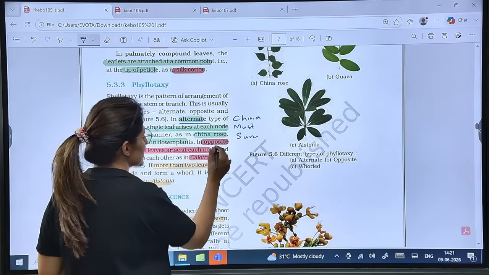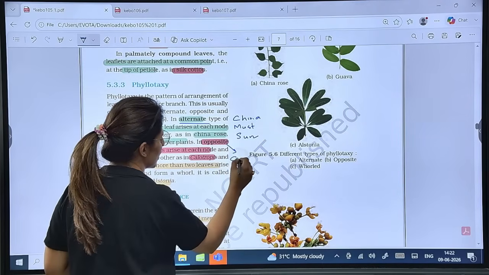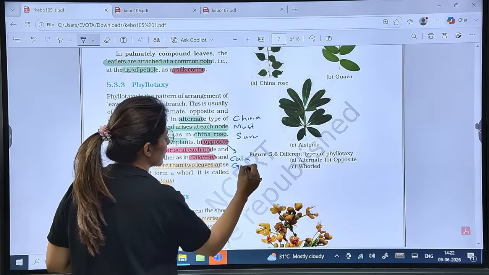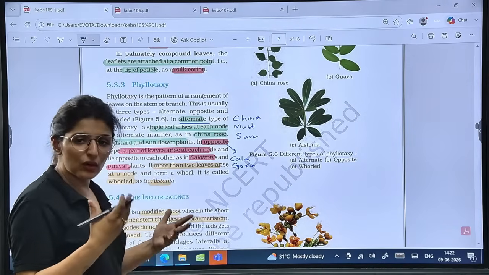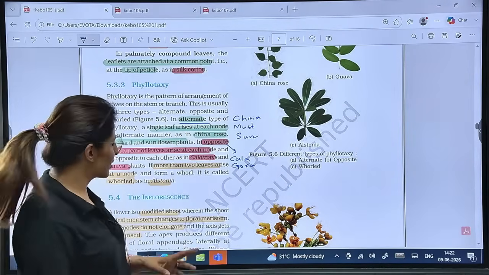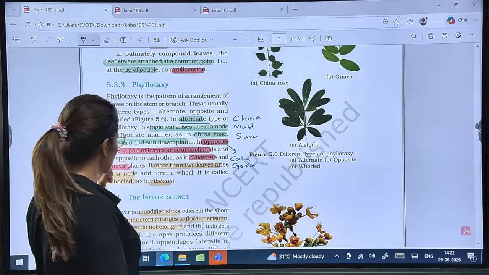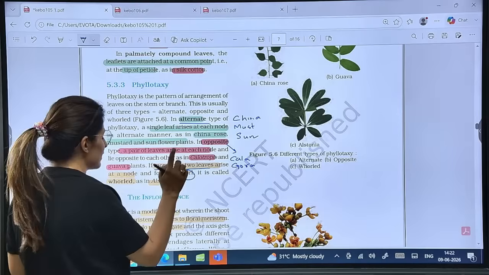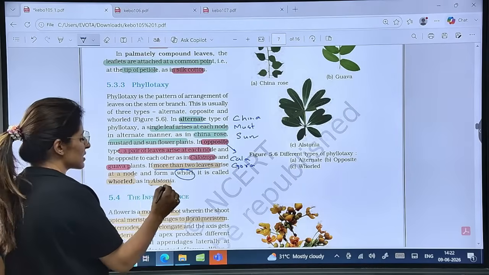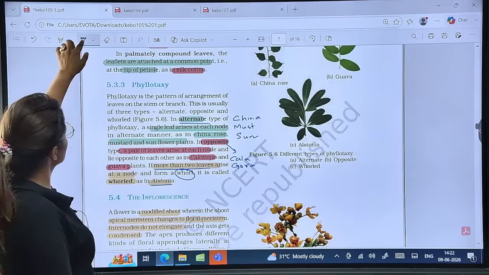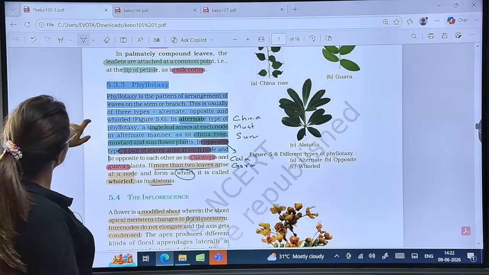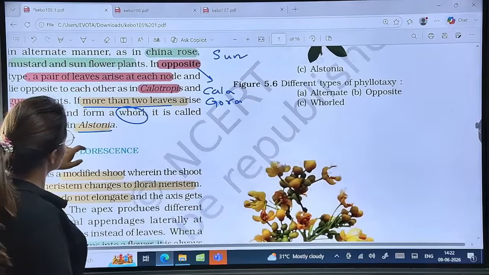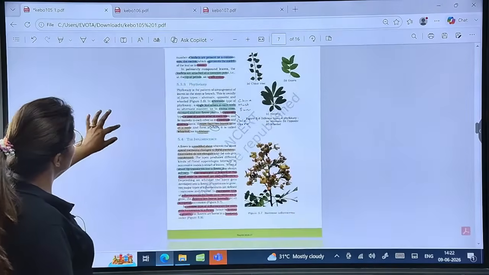For opposite, guys, we have Kala Gora. Kala Gora is black and white, so they are automatically opposite to each other. Kala for calotropis, Gora for guava. And for whorled, where there are more than two leaves from each node, this is Alstonia. Is that clear to all?